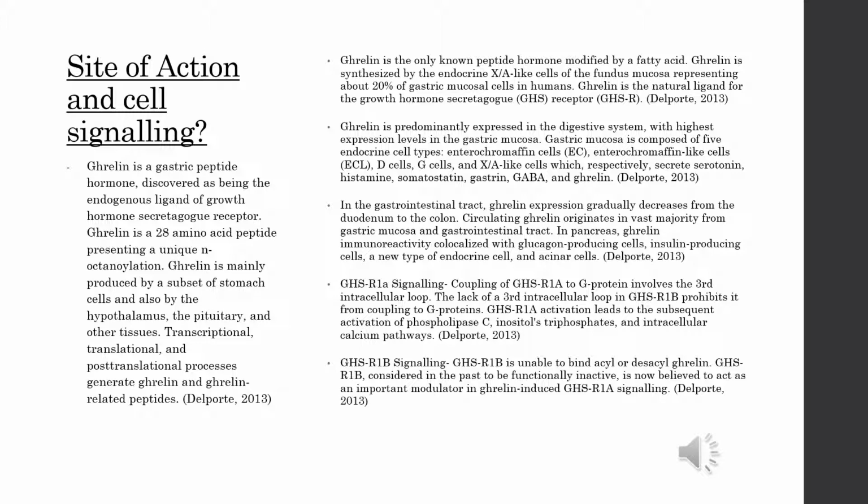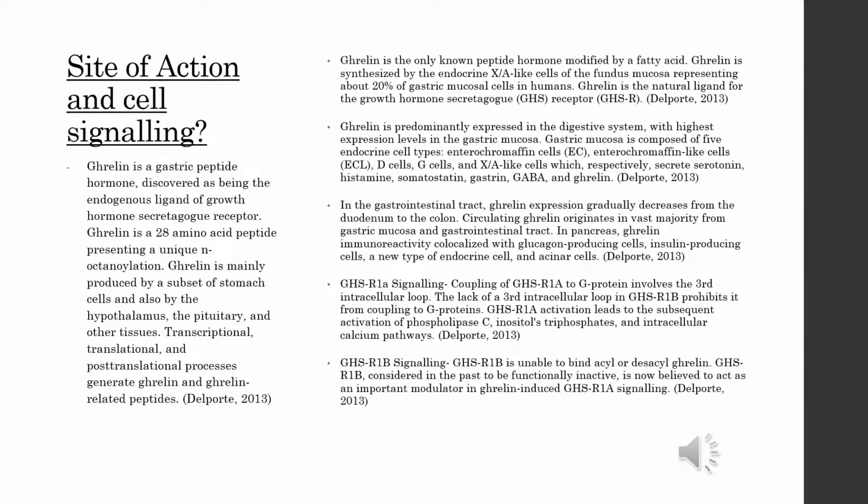Ghrelin is predominantly expressed in the digestive system, with highest expression levels in the gastric mucosa. Gastric mucosa is composed of 5 endocrine cells: enterochromaffin cells, enterochromaffin-like cells, D cells, G cells, and X/A-like cells, respectively secreting serotonin, histamine, somatostatin, gastrin, and ghrelin. In the gastrointestinal tract, ghrelin expression gradually decreases from the duodenum to the colon. Circulating ghrelin originates in vast majority from the gastric mucosa and gastrointestinal tract.